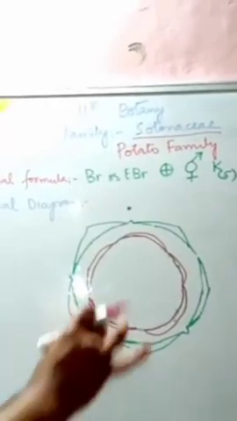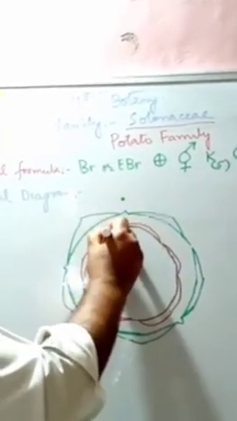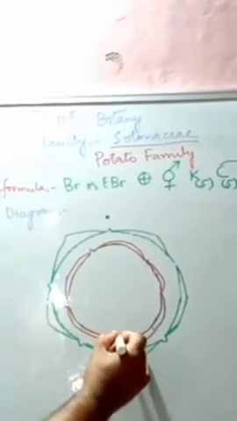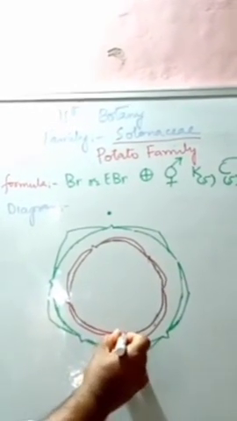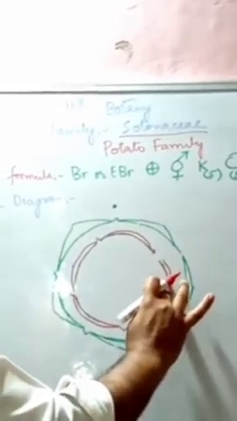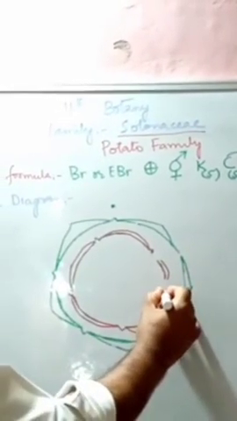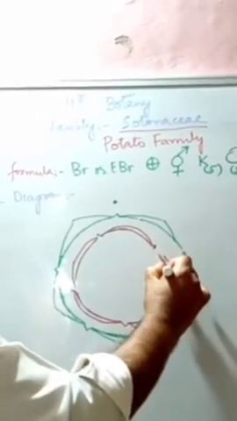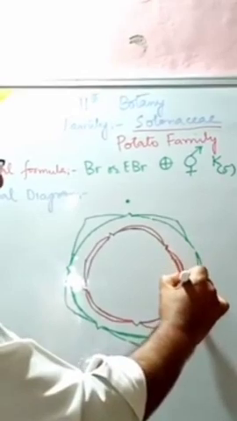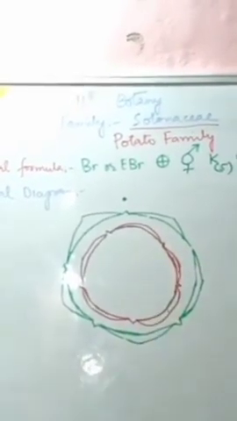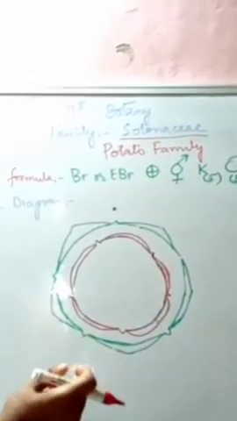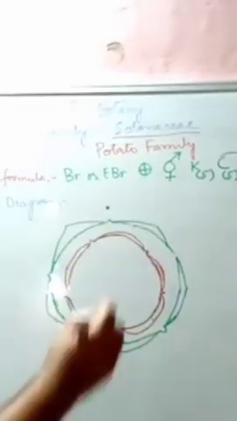But they are also fused. 1, 2, 3, 4, they are 5. They are fused. Now we have got androecium 5. They start from this position.